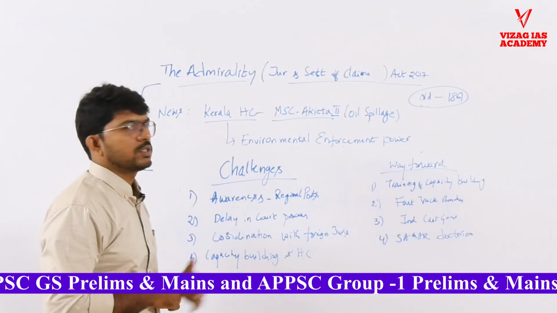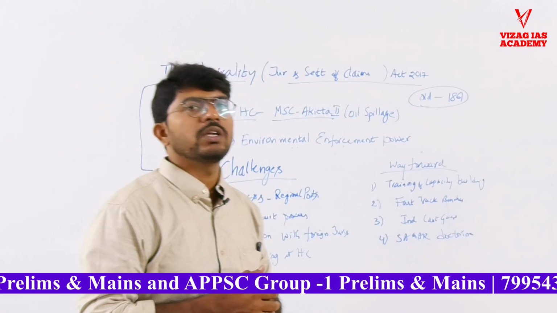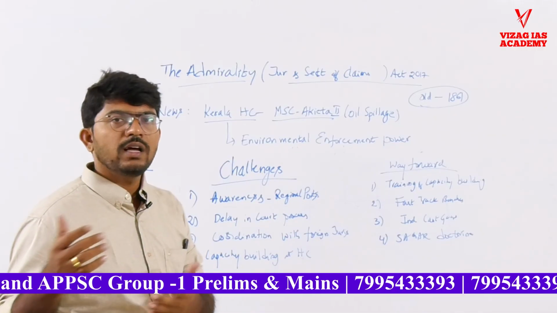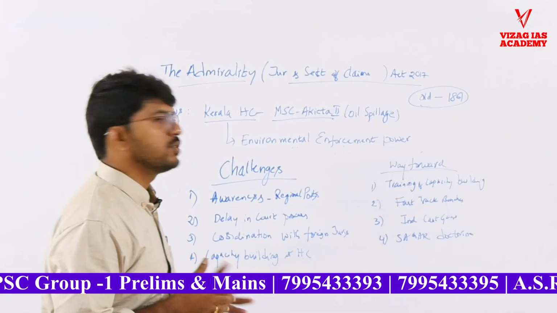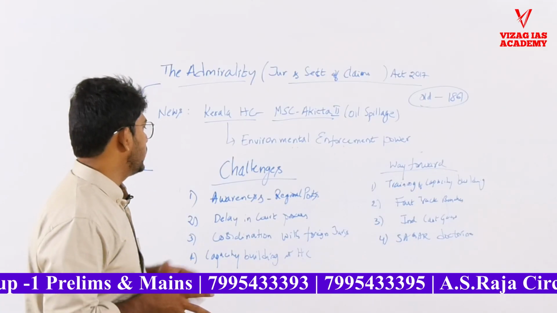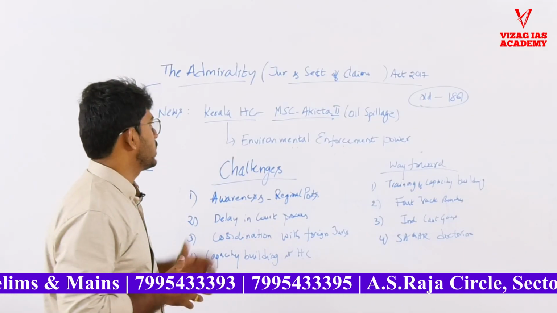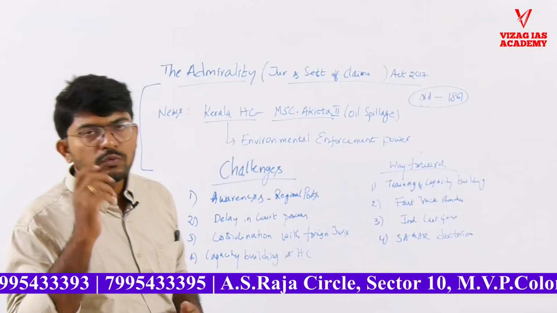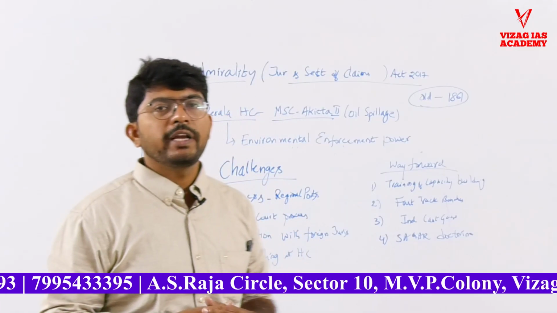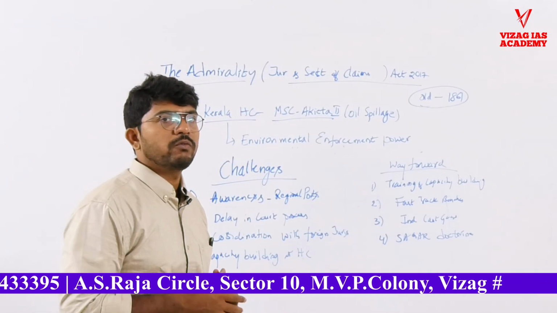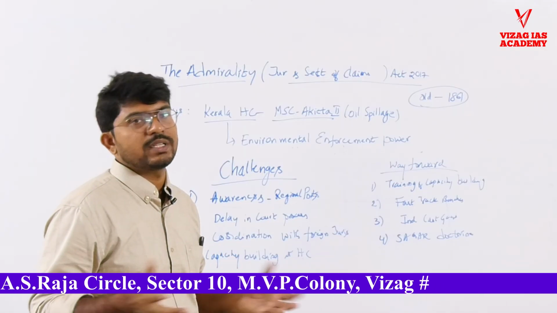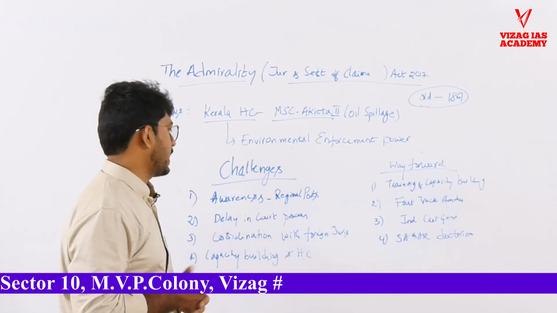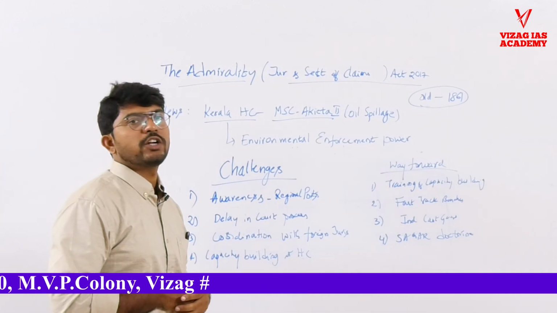And there is a delay in the court process. Courts take years to complete the jurisdictional claims. So it benefits neither the ship owner nor the damaged person who received the damages. So the delay in courts is another factor that challenges effective implementation of this act. Another thing is that whenever we want to enforce some claim over a foreign vessel, we need coordination with the foreign jurisdiction as well. We cannot create an international mess. So our international image also depends on the effective implementation of this Admiralty Act. So we need effective coordination with the different foreign jurisdictions as well.